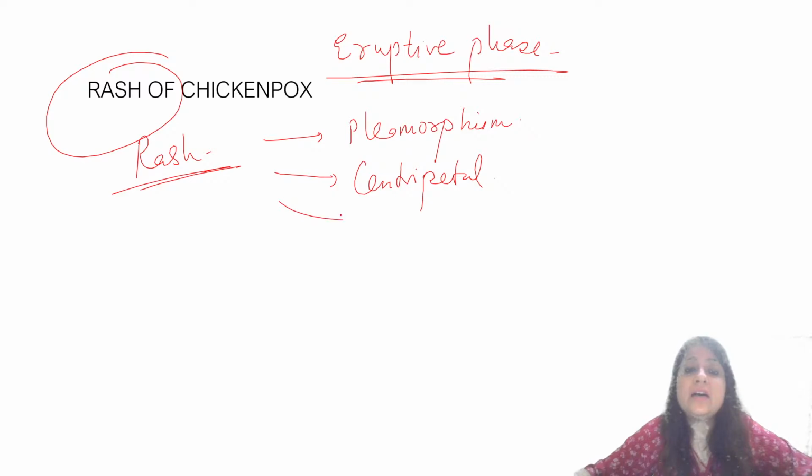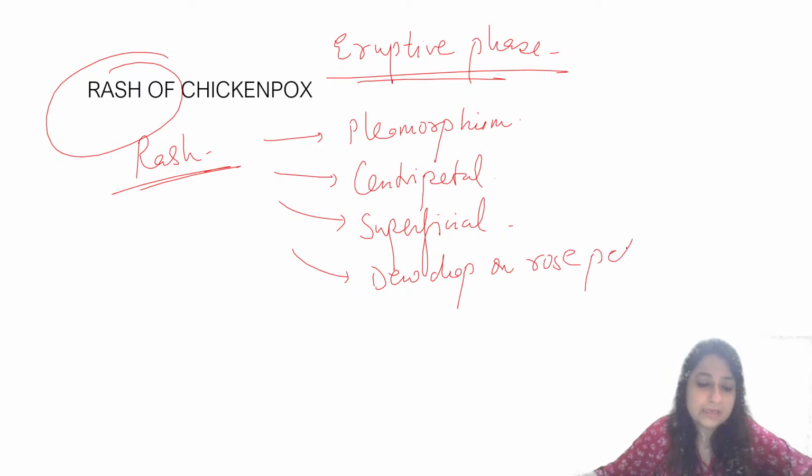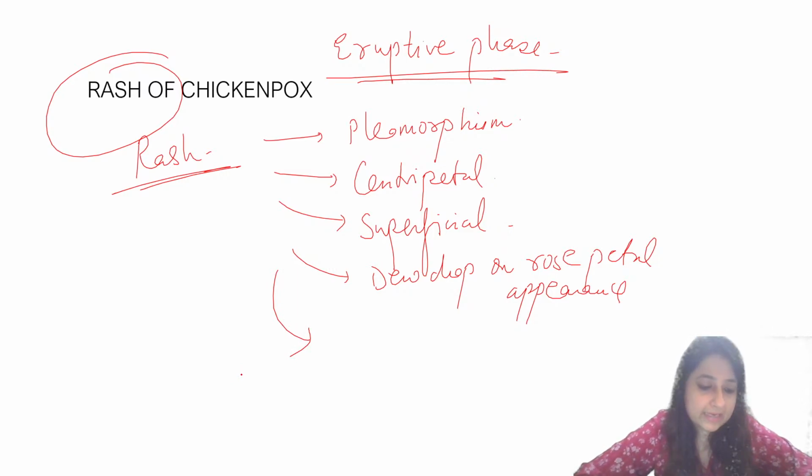Anything else that you know? Vesicles, okay. What about whether it is superficial or deep-seated? So I think this is superficial, yes. Then is it unilocular? Is it multilocular? All right, so yeah, dew drop on a rose petal appearance, okay? Dew drop on rose petal, very good. Anything else that you remember? All right, so it is superficial, pleomorphism in different stages of healing, okay? All right, centripetal, and smallpox is centrifugal, good guys.